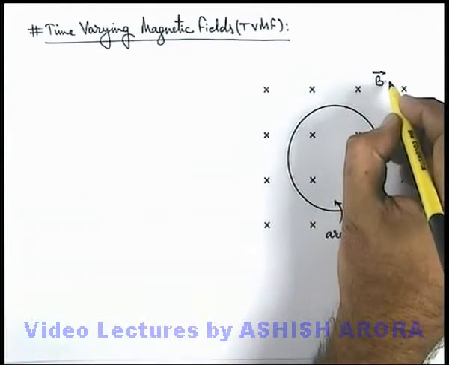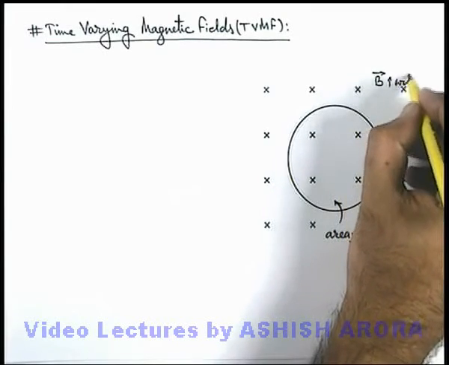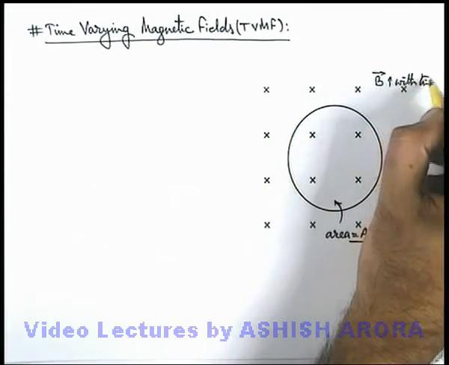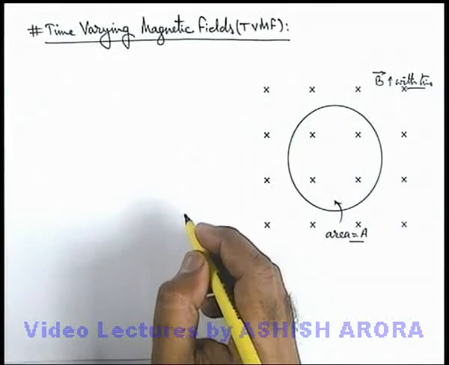Now say this magnetic field starts increasing with time, for which we are talking about time-varying magnetic field.